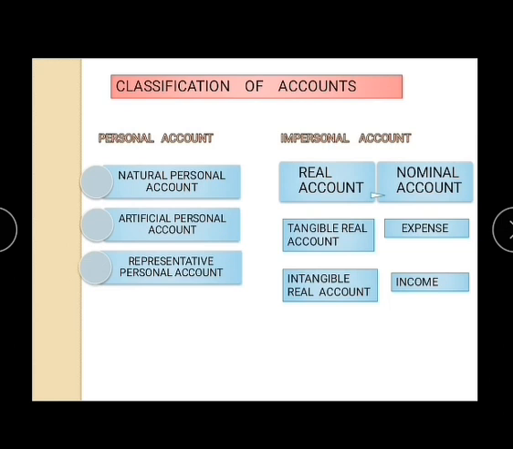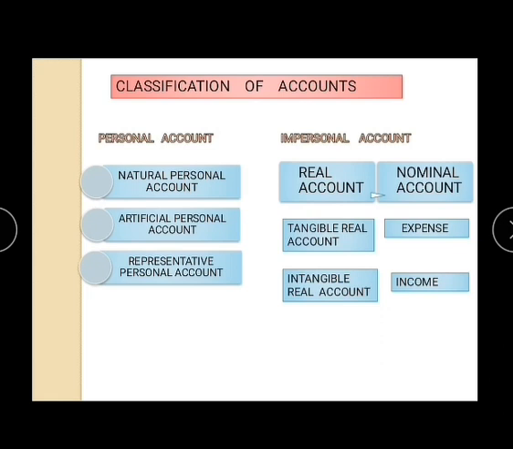Now we will talk about real account. Real accounts are those things whose value can be measured in terms of money and which are properties of the business, such as cash, furniture account, etc. Real accounts are further divided into tangible real account and intangible real account. Tangible real accounts are those which we can touch or feel. For example, cash account, stock, etc. Intangible real accounts represent such things which cannot be touched or felt. For example, goodwill account, patents account, etc.